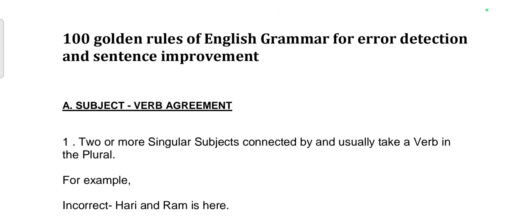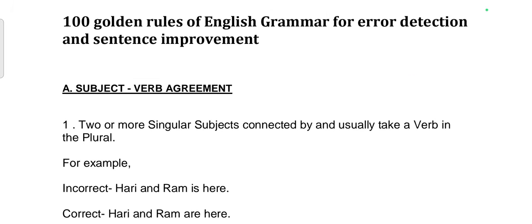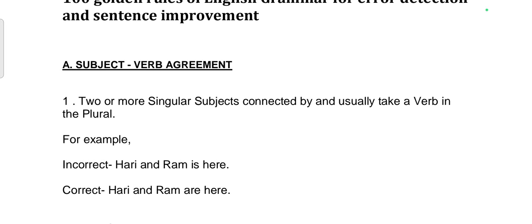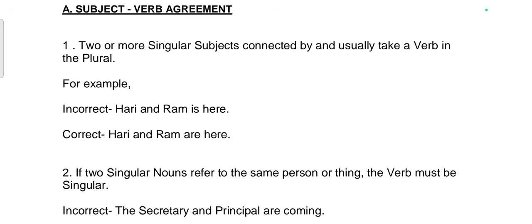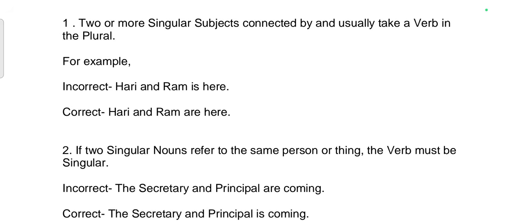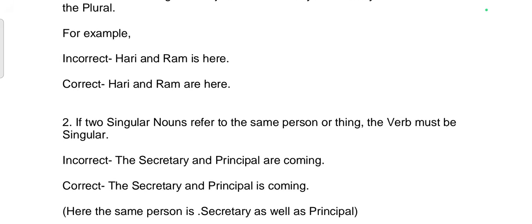100 golden rules of English grammar for error detection and sentence improvement. A. Subject verb agreement. 1. Two or more singular subjects connected by "and" usually take a verb in the plural. For example, incorrect sentence: Hari and Ram is here. Correct sentence: Hari and Ram are here.